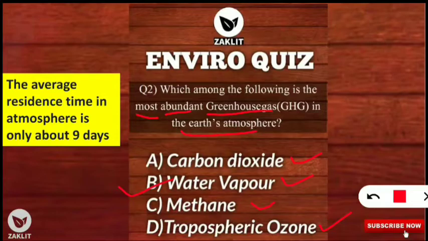Yes, global warming potential is determined from its atmospheric residence time also. In the atmosphere, the average residence time of water vapor is only 9 days. This is the very shortest span that water vapor resides in the atmosphere, but carbon dioxide and methane live very long in the atmosphere. That's why they are more dangerous than water vapor, which is also a greenhouse gas, but its concentration is maximum in our atmosphere. Let's move to the next question.